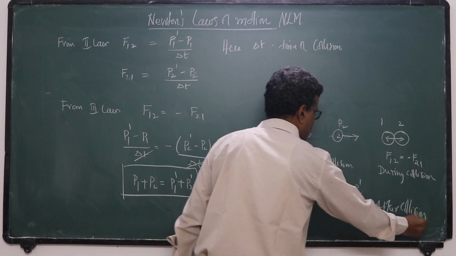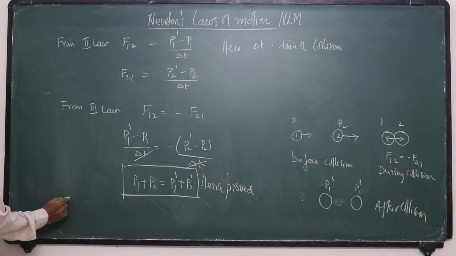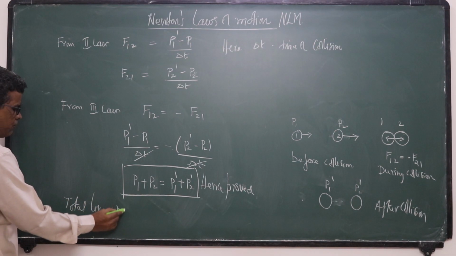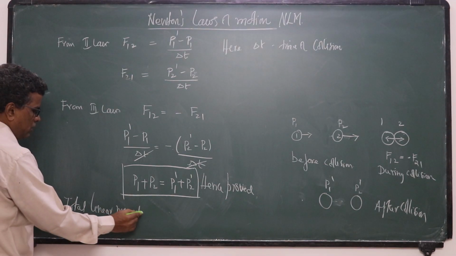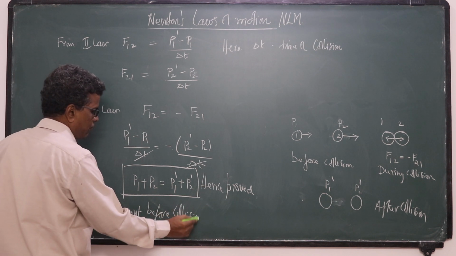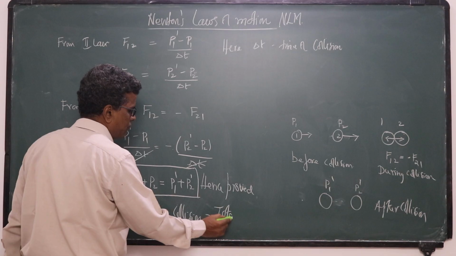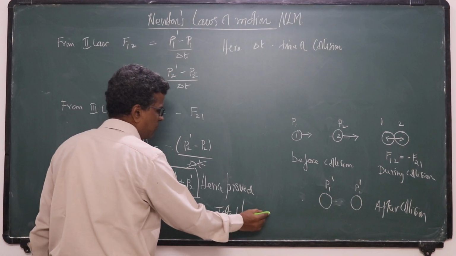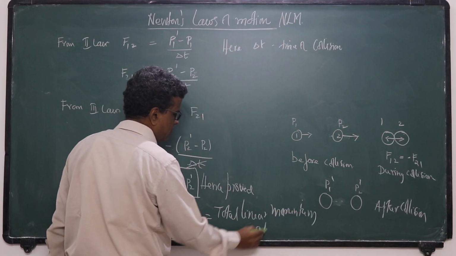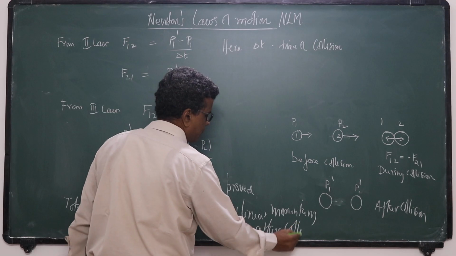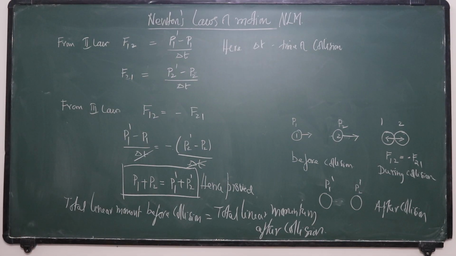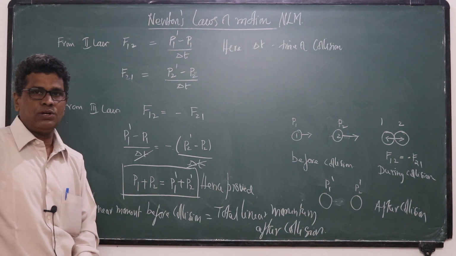So we can conclude that total linear momentum before collision is equal to total linear momentum after collision. Hence this law of conservation of linear momentum is verified in case of collisions.